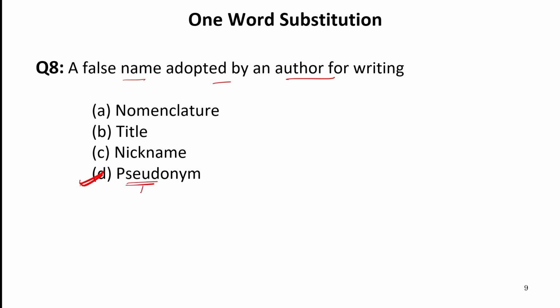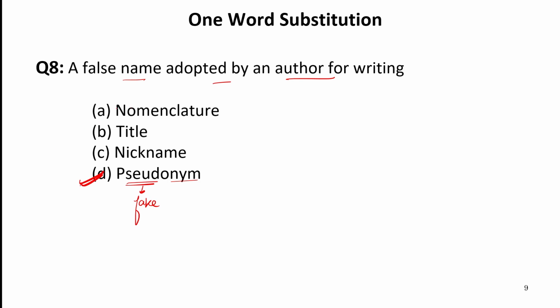Now pseudo refers to when something is fake or false. Nym refers to name. So pseudonym is actually the name adopted by an author as his own name for just writing. Rest, his original name works everywhere.